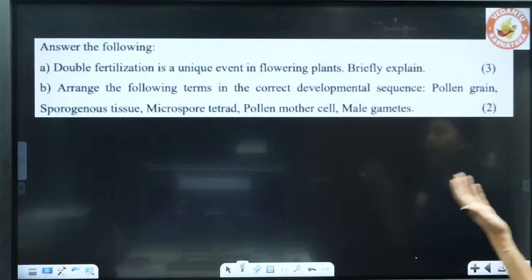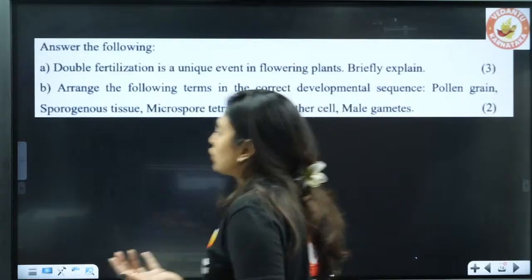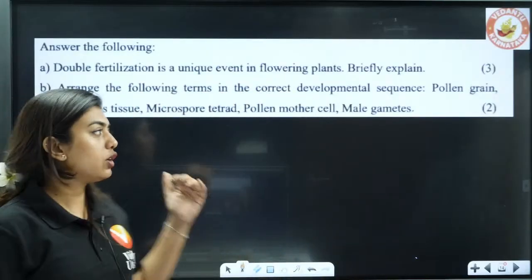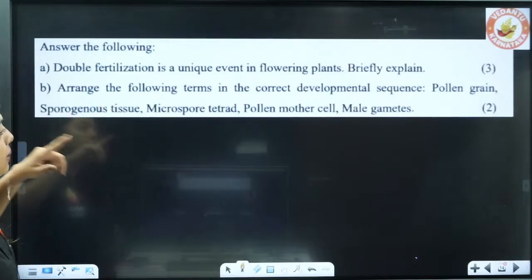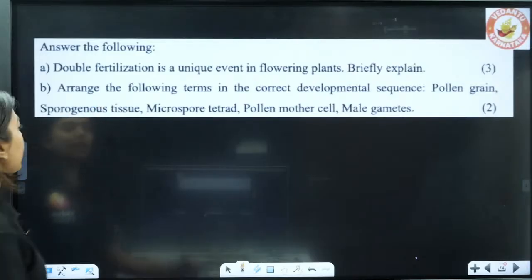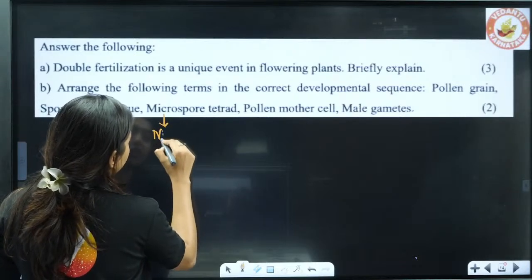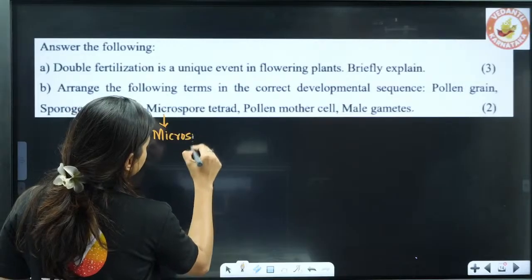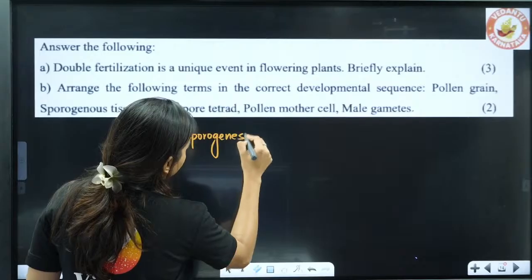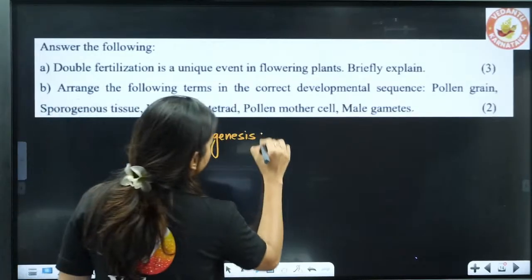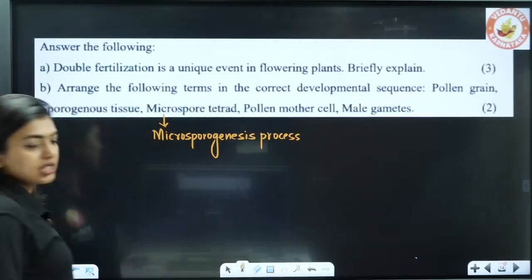Now, double fertilization is a unique event in flowering plants. Briefly explain. Arrange the following terms. First we will arrange the following terms, and after that we will go to the first question. Here you can see 3 marks and 2 marks. Arrange the following terms in correct developmental sequence: pollen grains, sporogenous tissue. They have given the microsporogenesis process.